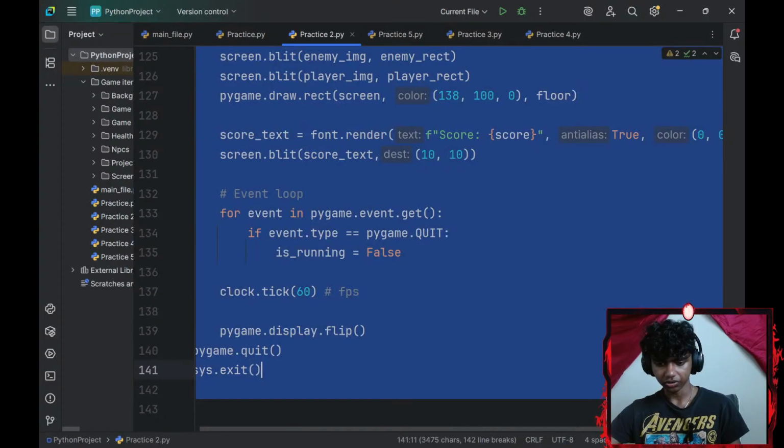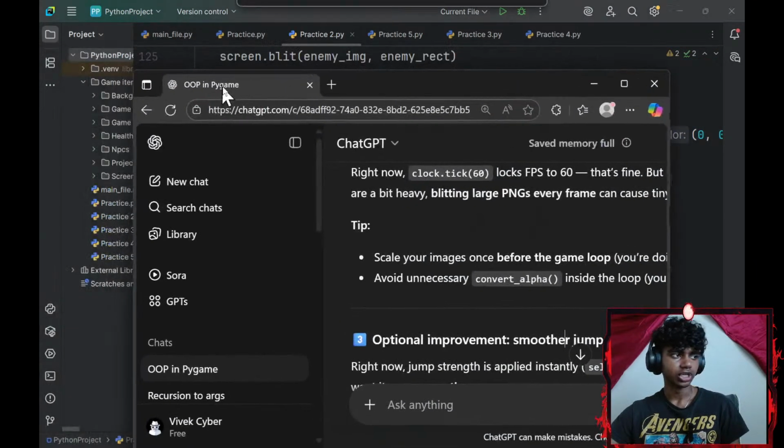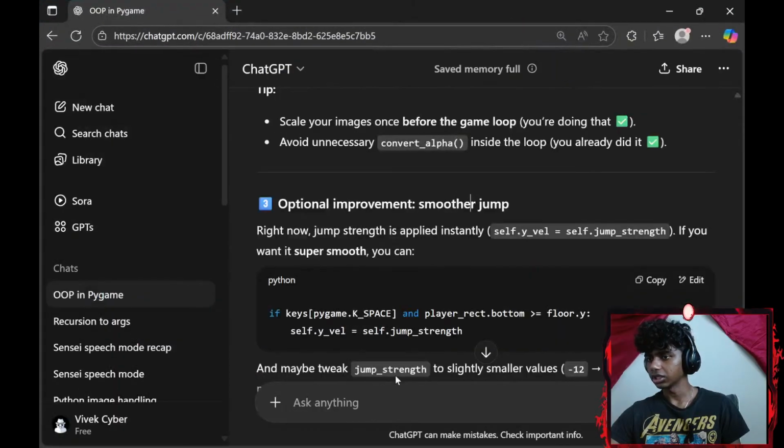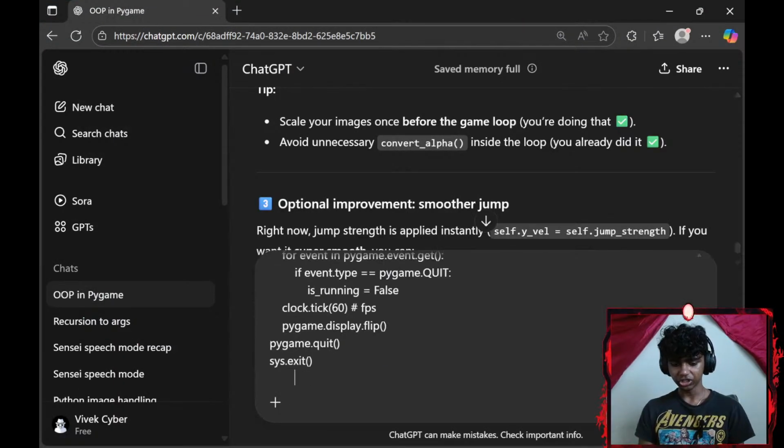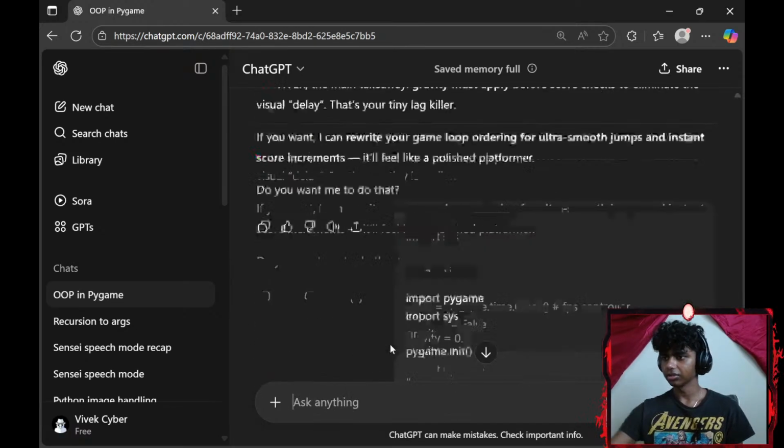Okay, I guess let's go with Control A, Control C. Get Sensei here. Paste it, add a bunch of space and say Sensei, I added a bunch more things to the code.